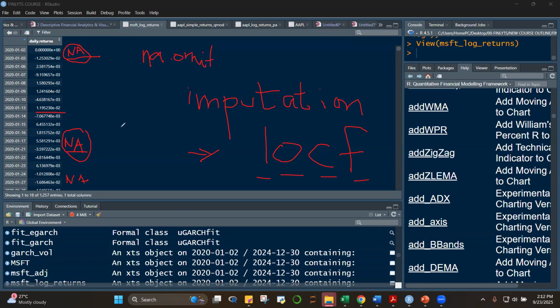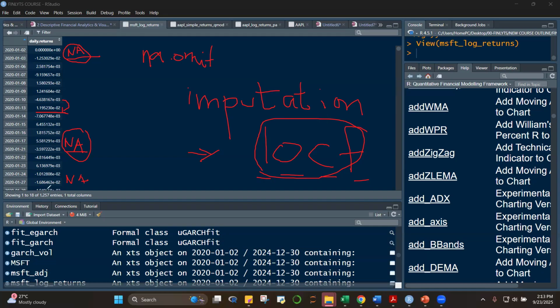No, that should be the last thing to do. One way is last observation carried forward. Since there's no value here because maybe there was no trading, we can impute that the return or the price here should be carried forward to this specific date with no value.